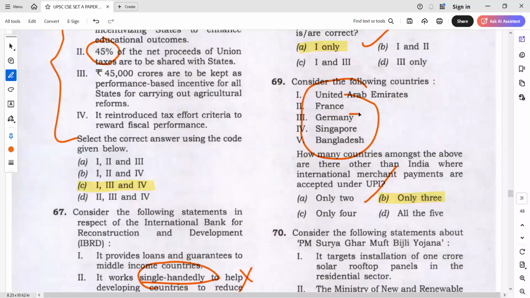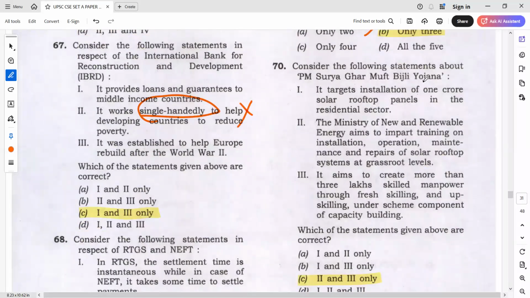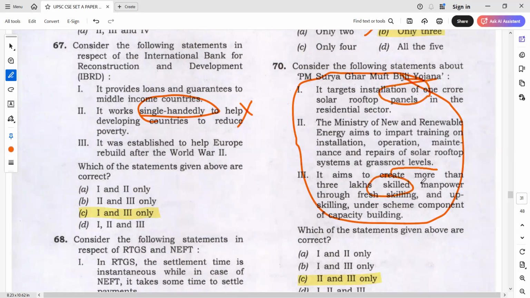Okay, so Germany and Bangladesh are not there. So UAE, France, and Singapore. Yes, this question was the most tricky question in the exam. Why? Can anyone tell me why this is the most tricky question? Anyways, we know that either 1 is wrong or 3 is wrong, because 1 crore is there, 3 lakh is there. More than 3 lakhs. More than 3 lakhs, what did I say? More than a number, I told you, more than 120, already we discussed, especially with countries and all.